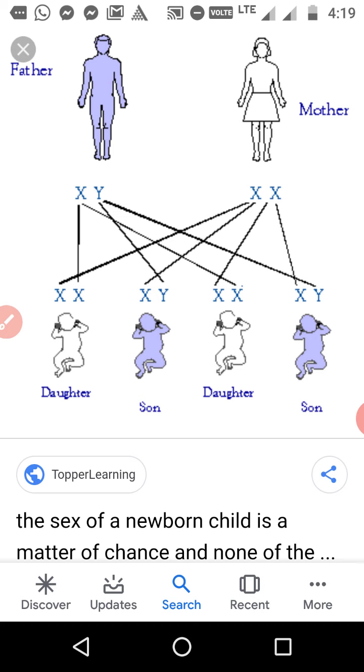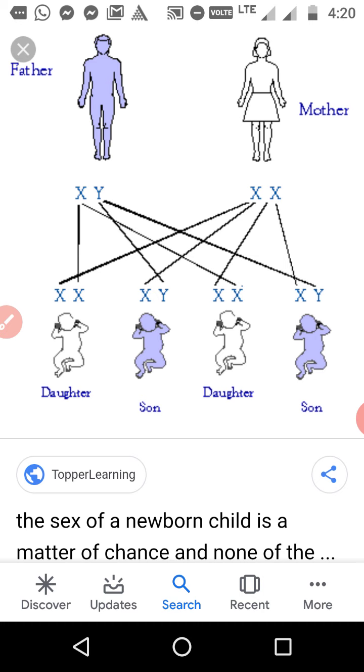If you see the lines combination, the first X from the male combines with the first X from the female, so that is one child, with X from male and X from female, which is called a daughter.